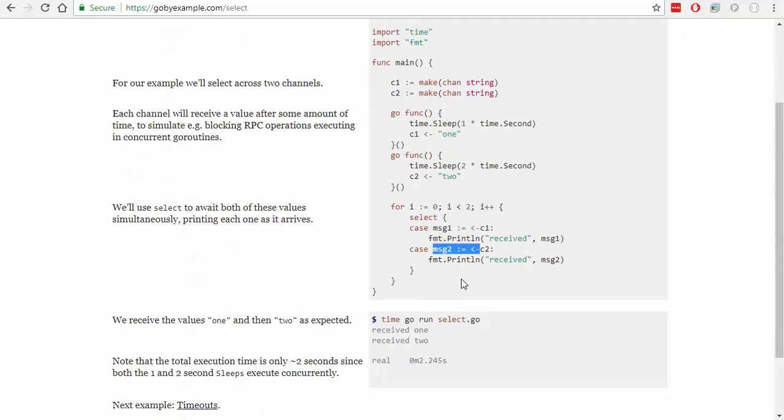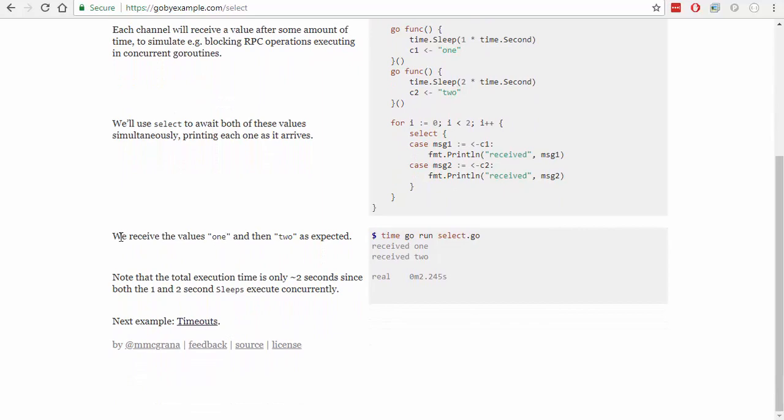If we got something here, otherwise. Each channel will receive a value after some amount of time to simulate, for example, blocking operations. We'll use select to await both of these values simultaneously, printing each one as it arrives.